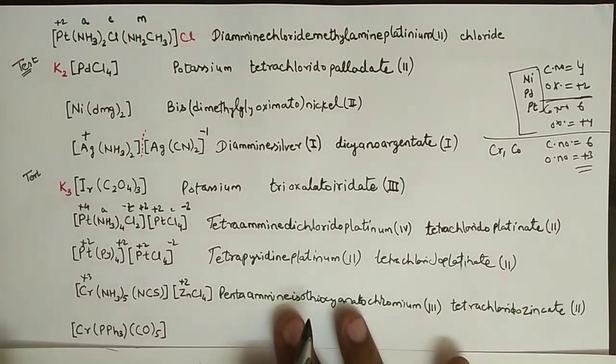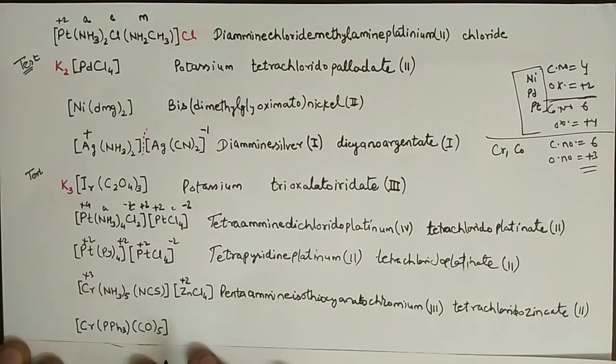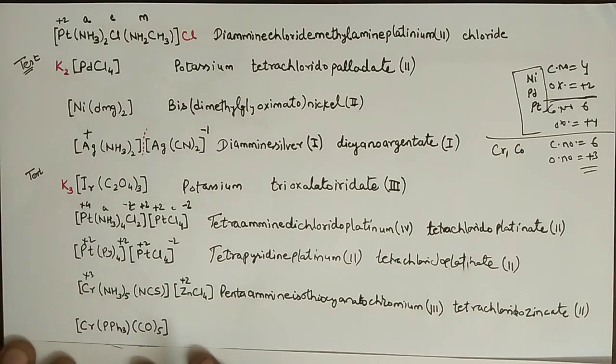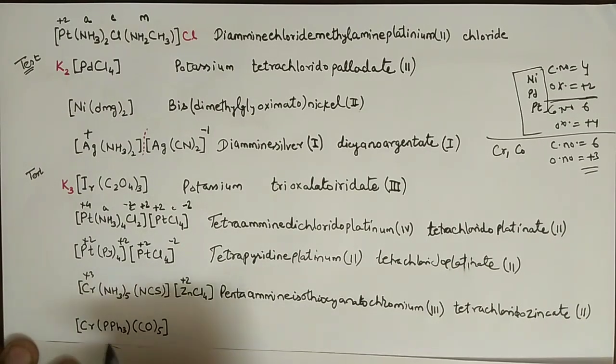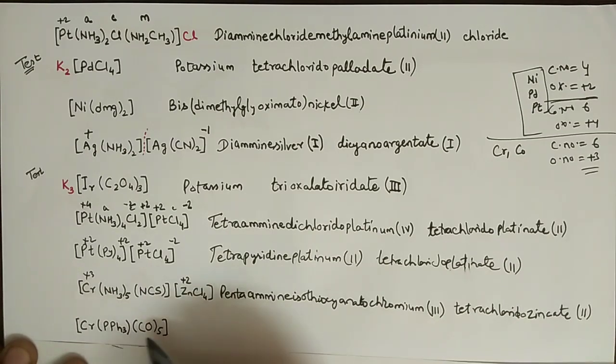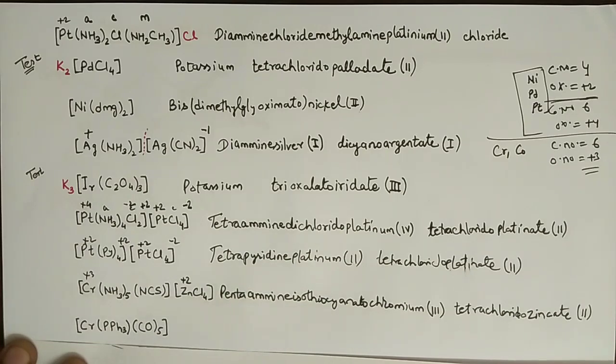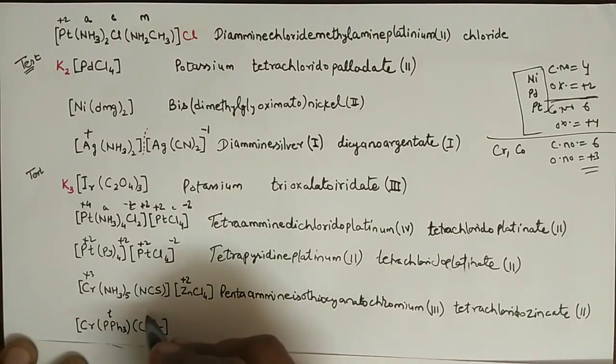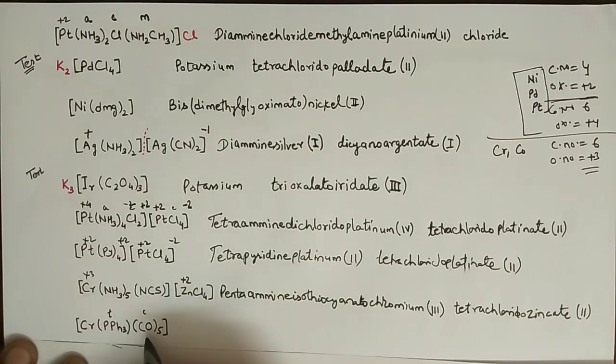Alright, next, now it's a little bit larger name. So here is PPh3, which means triphenylphosphine, and here is carbonyl. Now triphenylphosphine starts with T and this is from C, so we will write carbonyl first.